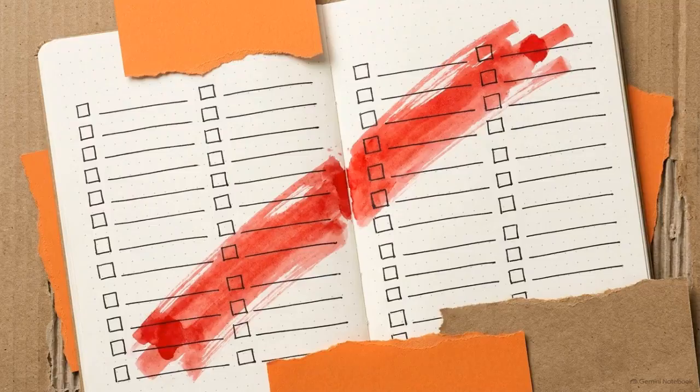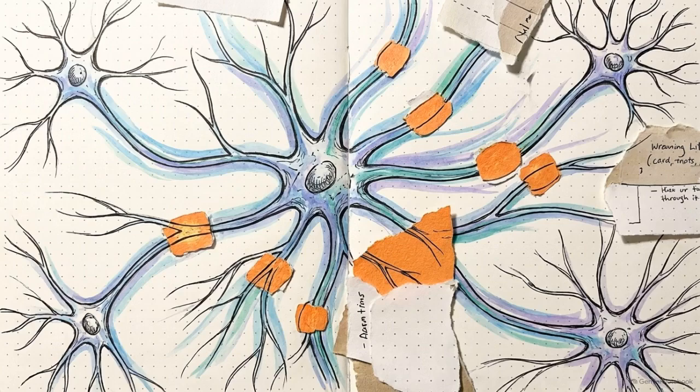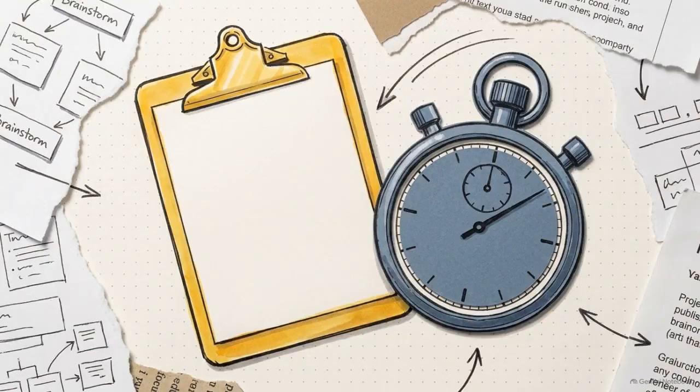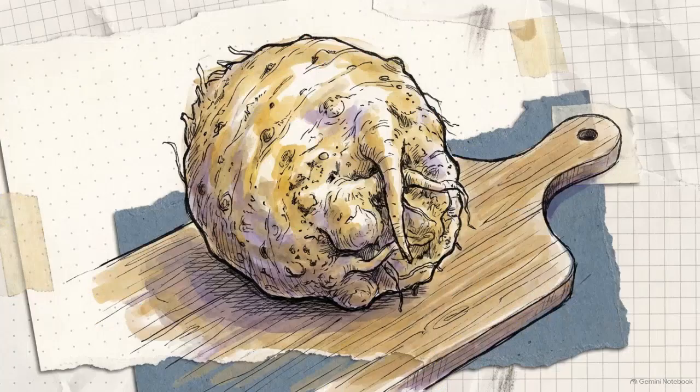If we aren't using strict checklists to categorize the world, our brains must have a more flexible system. To see how our brains actually do this, let's try a quick experiment. You have 30 seconds. Name as many vegetables as you can in your native language. Go. I can guess your results. You didn't start with celery root or a water chestnut. You likely started with a potato, a carrot, or a tomato.